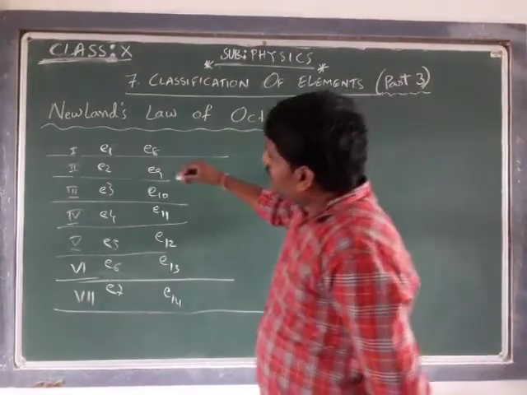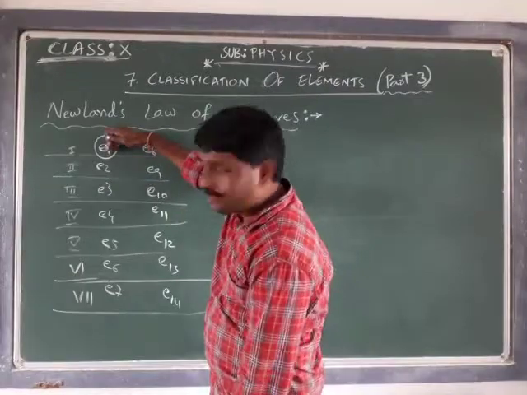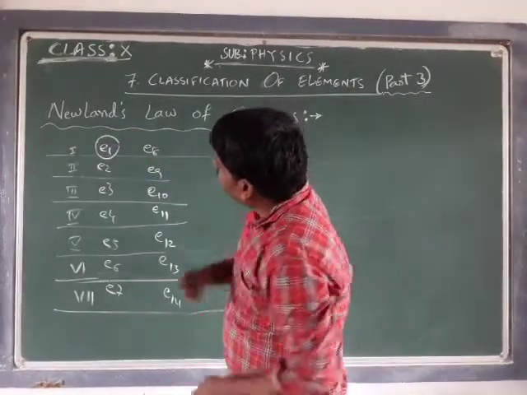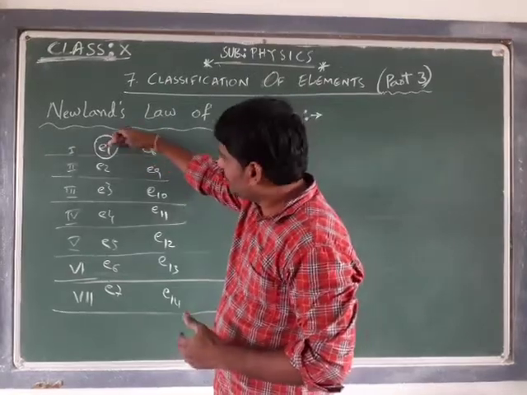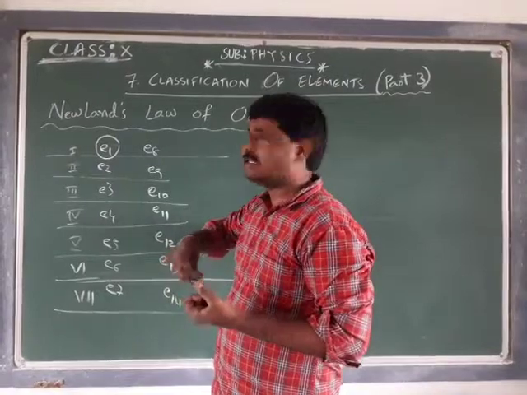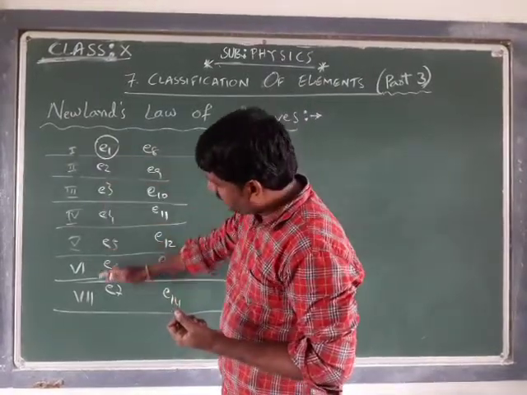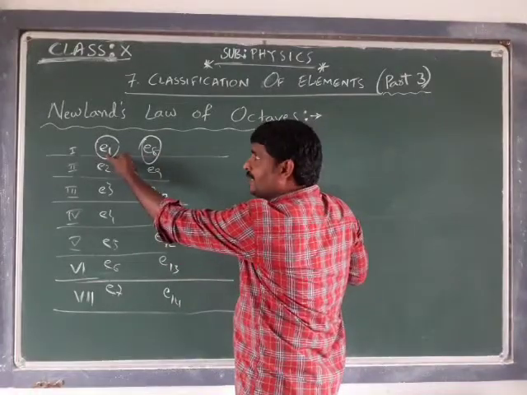He said that take any element. If you consider any element, the eighth element from that will have the same properties as this. That means 1, 2, 3, 4, 5, 6, 7. This eighth element, 8, consists of the same chemical properties.